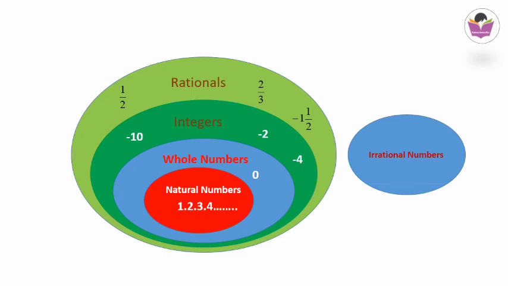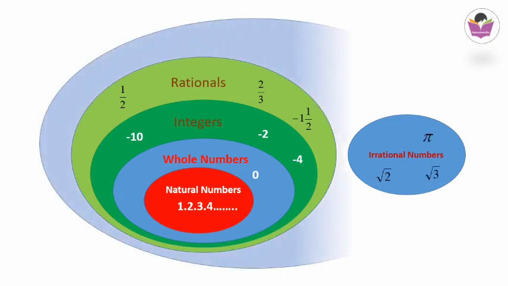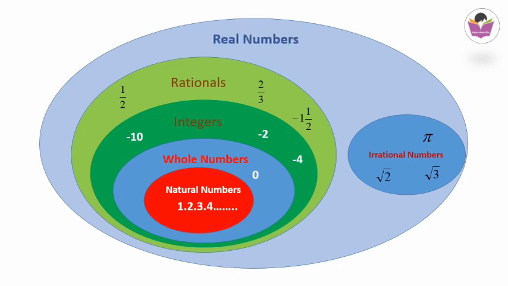Next we have studied irrational numbers, that is pi, root 2, root 3 and so on. So all together these rationals and irrationals we have learned as real numbers. So real numbers are the biggest number system we have studied so far.